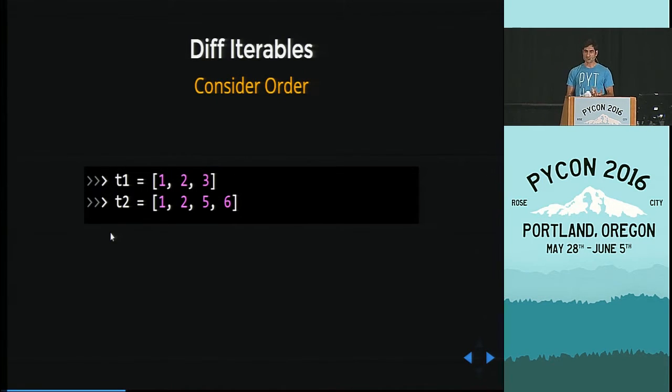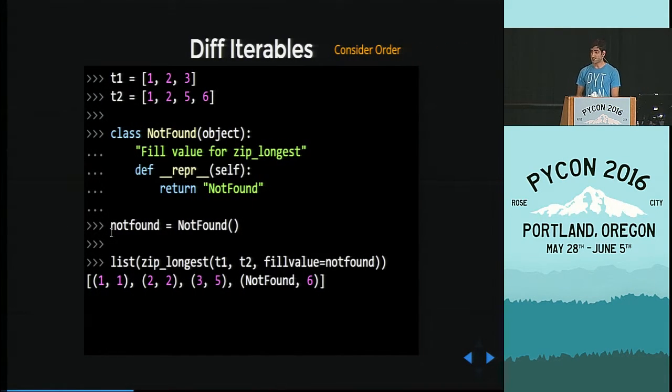Next case is, what if the length of the list has changed? Python comes with this thing called zip longest, which I recommend you look into. So you all know what zip is. It grabs the two lists that you have and zips them together into a list of tuples. What zip longest does for you is you can tell it to fill the missing values with whatever object you want. In this case, I made a custom object called not found. So the result that you see here is the last item: not found and 6. We understand that 6 was added, right? Because in the list T1, it did not exist.